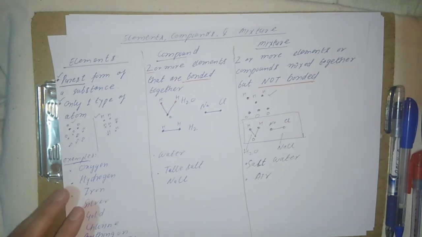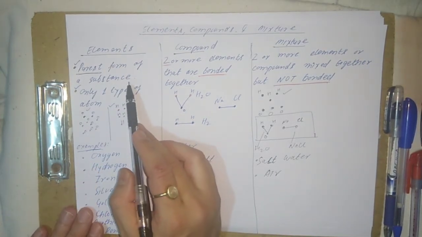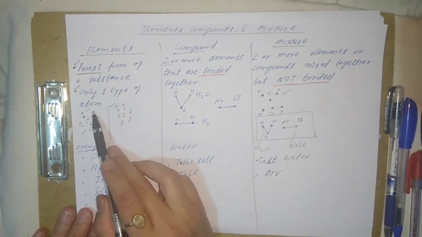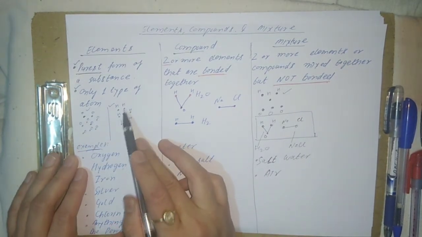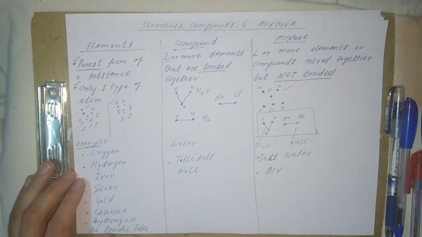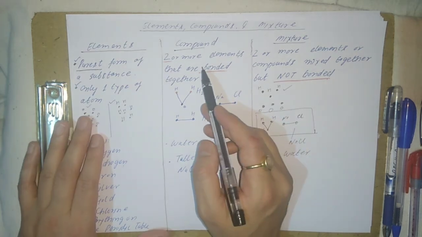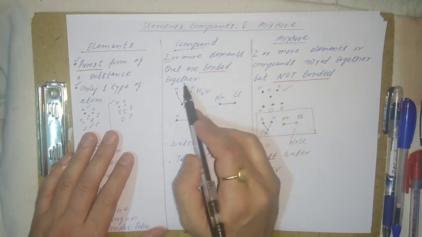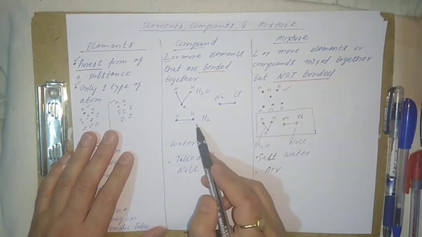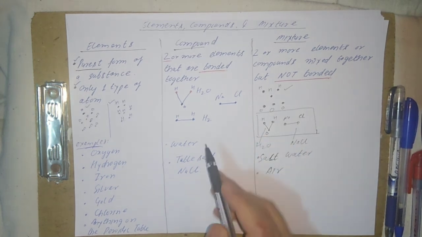And then we also saw the difference between element, compound, and mixture in a very simple form, like how elements are the purest form of a substance, and only one type of atom is there in an element. Like they all are oxygen atoms, they all are hydrogen atoms. An example also we saw, all elements on the periodic table are examples of elements. And then compound, two or more elements that are bonded together, like we saw the example of water, hydrogen gas and NaCl also. So they are examples of compounds.